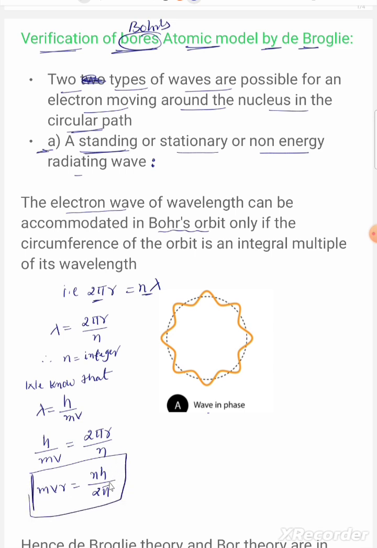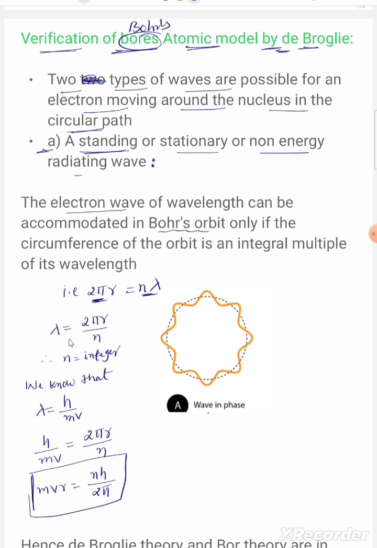It proves that Bohr's model is verified by de Broglie, using the de Broglie wavelength and the fact that the circumference equals a whole number of wavelengths.